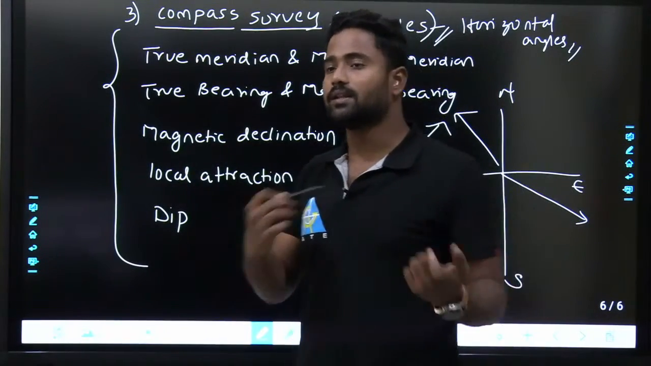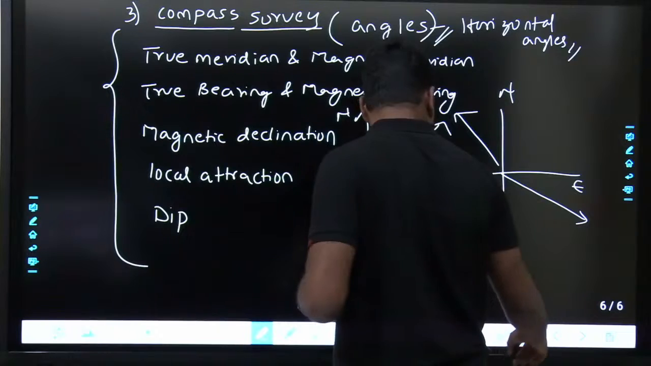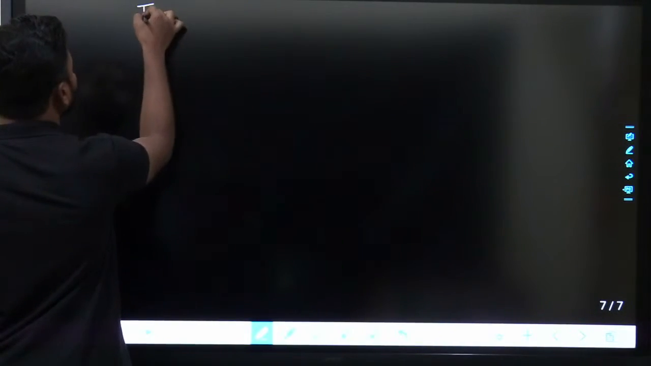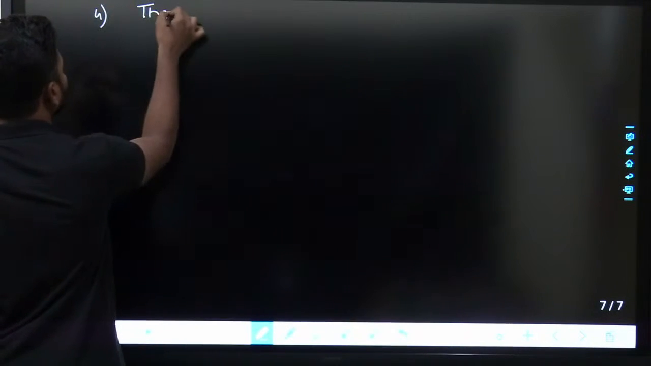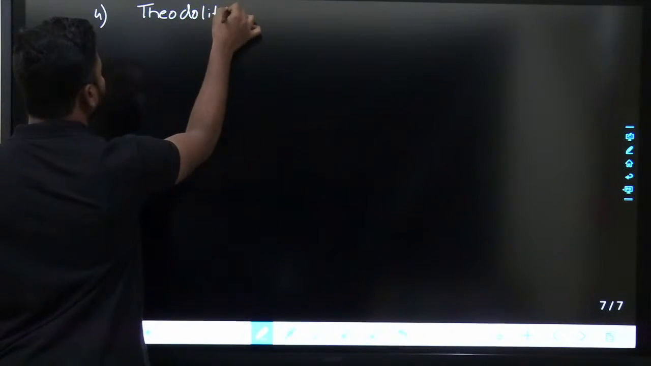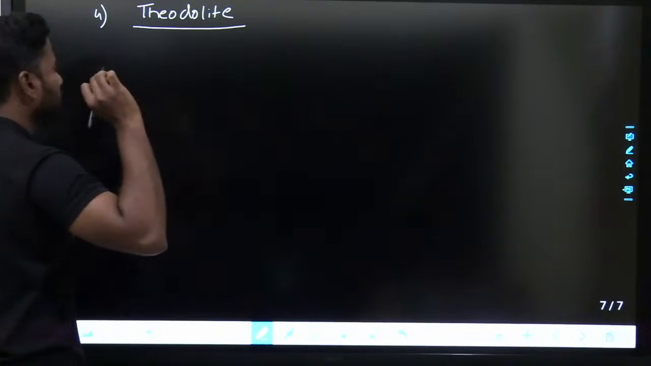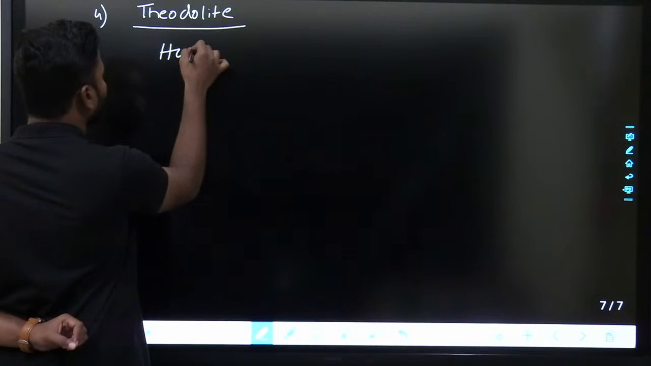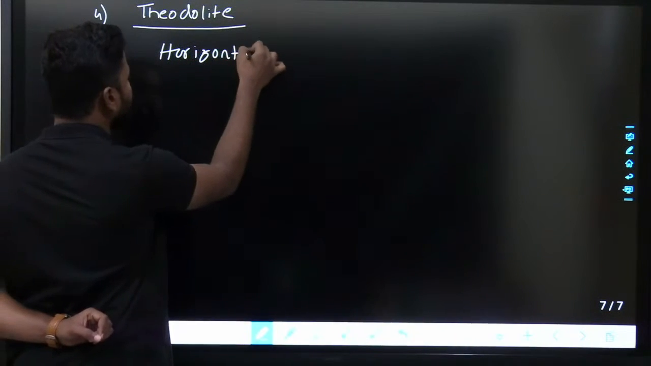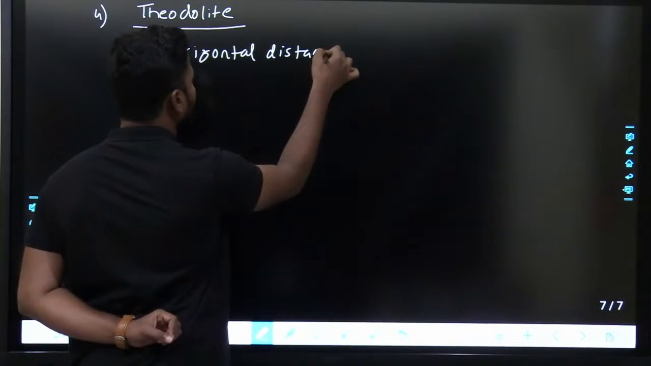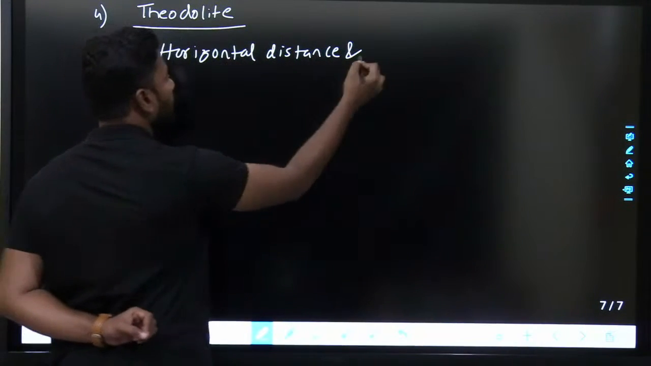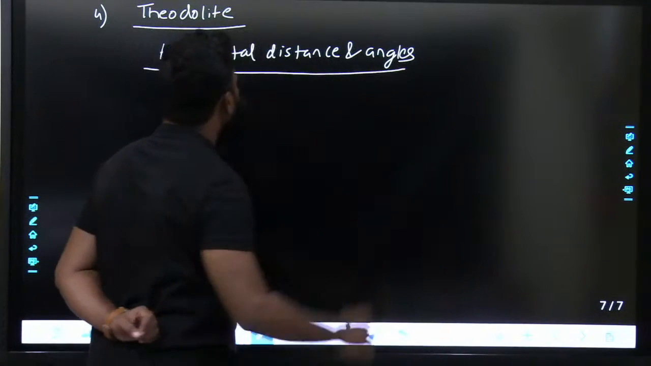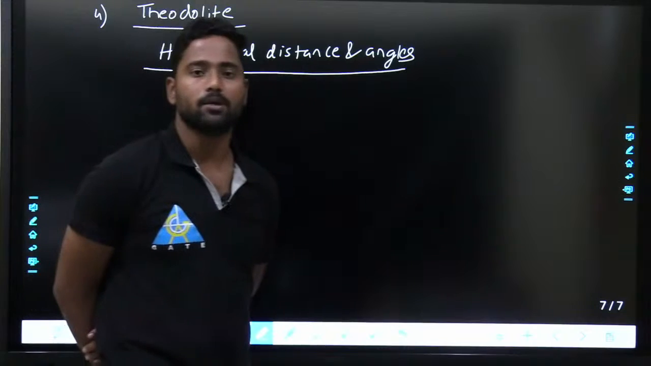The next thing that comes into the picture is the theodolite. By using the theodolite, an instrument, we can measure horizontal distances and angles collectively, without any problem.